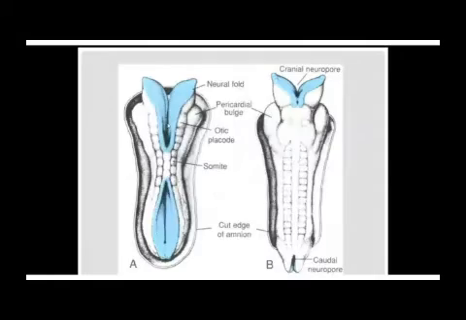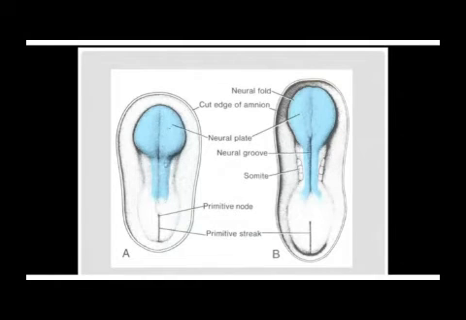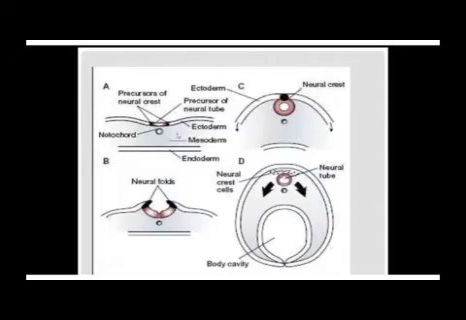If I can estimate it in this illustration, the cells in the lateral aspect around there are known as neural crest cells, and we are going to look at the importance of these neural crest cells, which are on the periphery of the neural plate.